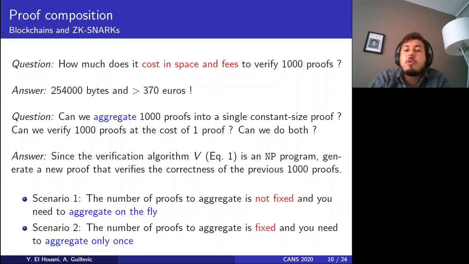So here I propose two scenarios. First, the number of proofs to aggregate is not fixed. We do not know how many proofs we want to aggregate, so we need to aggregate proofs on the fly. And the second scenario would be that we aggregate only once, since the number of proofs is fixed.